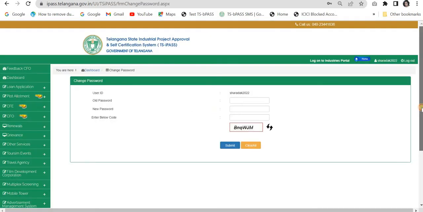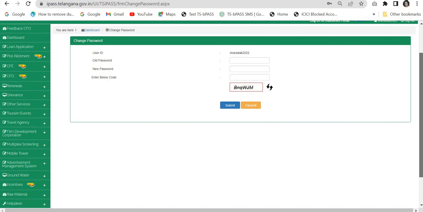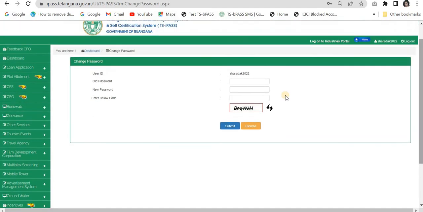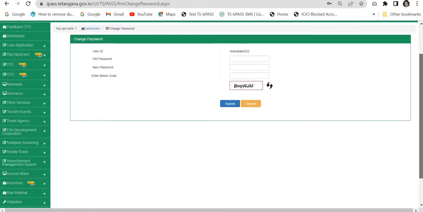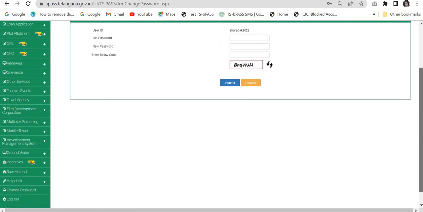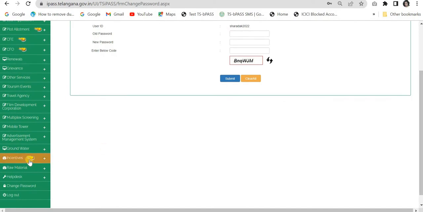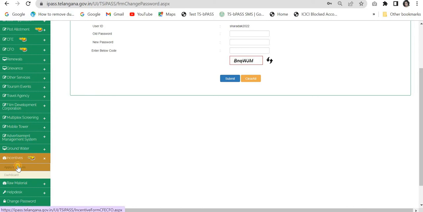So this is the user portal or user dashboard. You can see many of the services on the left hand side provided through the TSIPASS portal, like loan application, renewals, grievances, travel agency, etc. So we are interested only in incentives. Click on apply incentives.